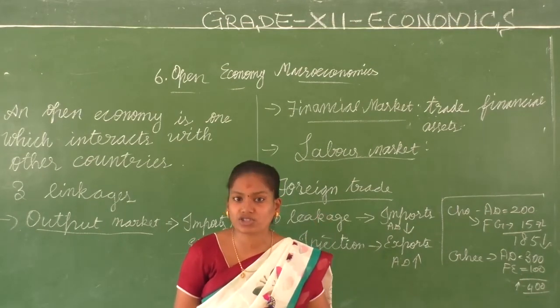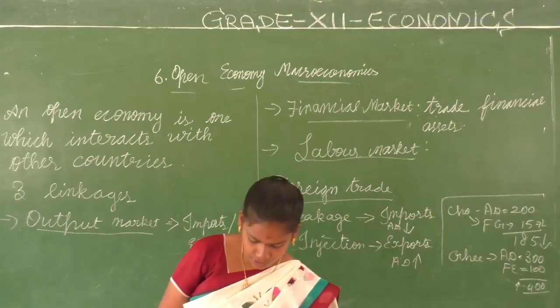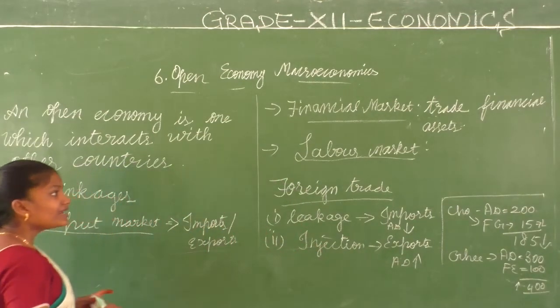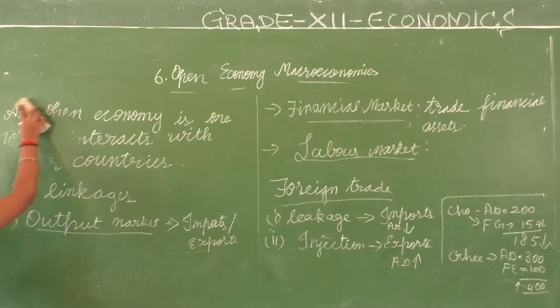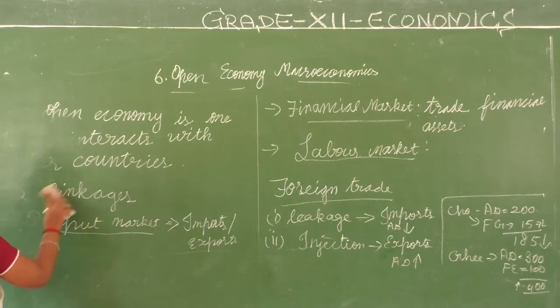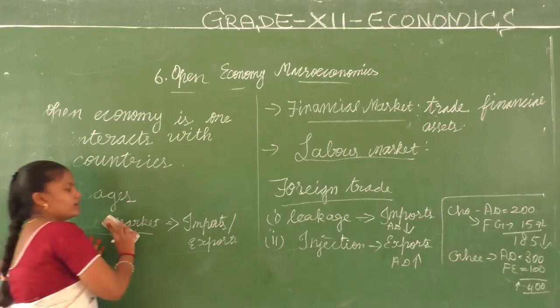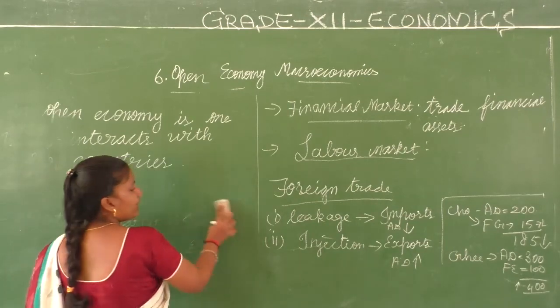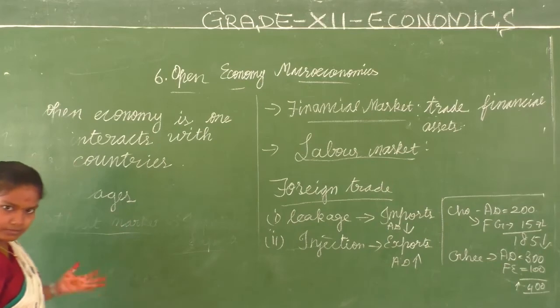How they would be matched is what we are going to discuss now, because at the international level there is not even a single currency that is commonly acceptable to every country. Isn't it, children?